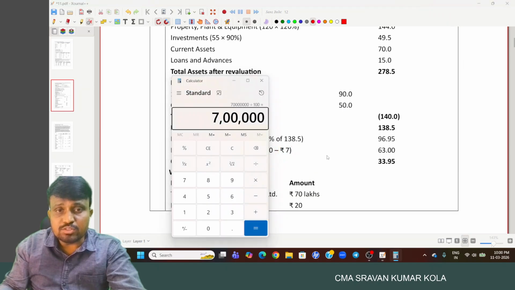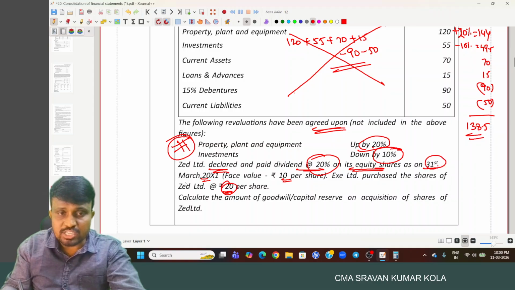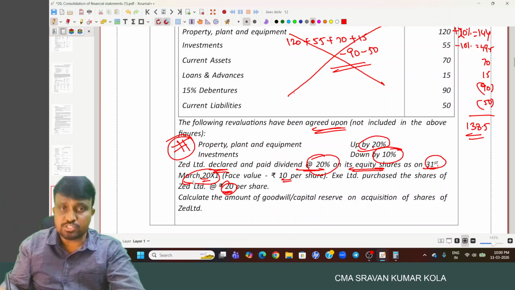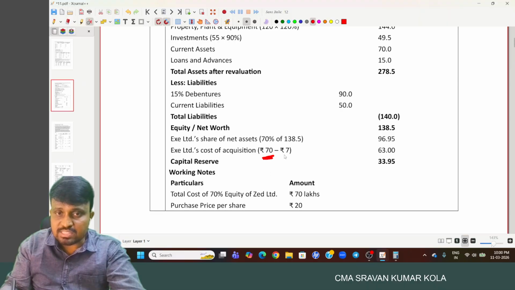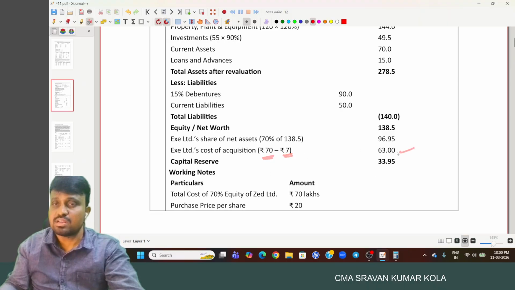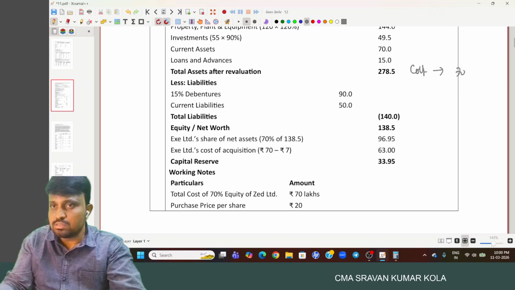Any dividend relating to the pre-acquisition period? The dividend relating to 31st March X1 means pre-acquisition. That is reduced from the cost of the investment. What is the cost here? 70 lakhs. 70 lakhs minus 7, 63 lakh. So what is the cost of investment? 70 minus pre-acquisition dividend 7, 63 lakhs.